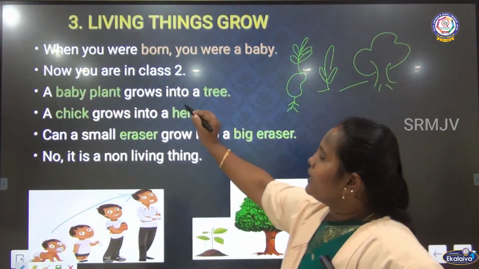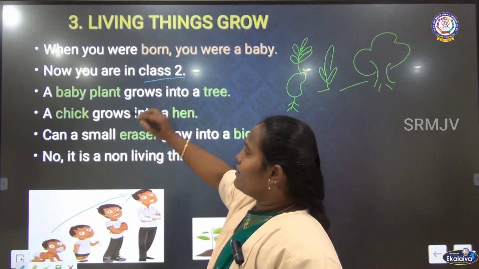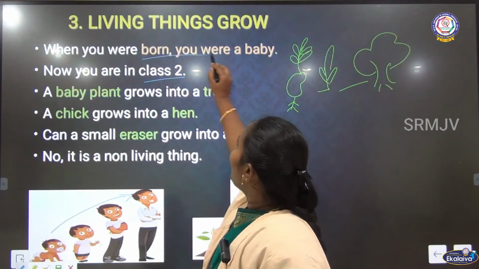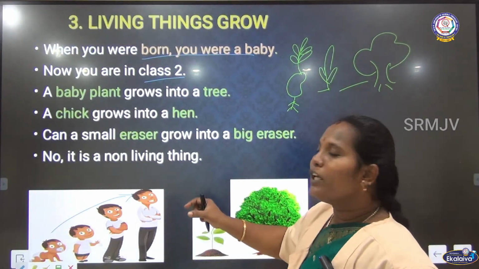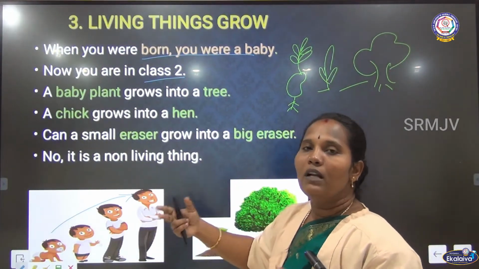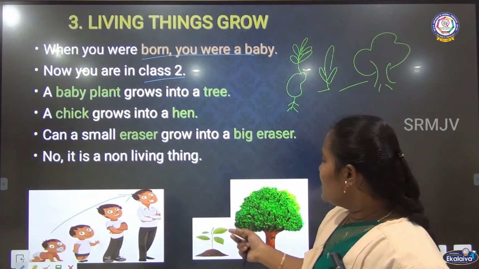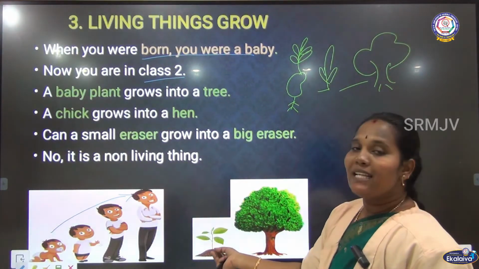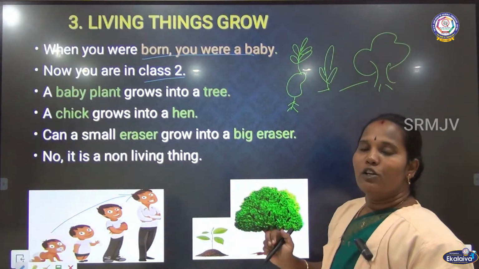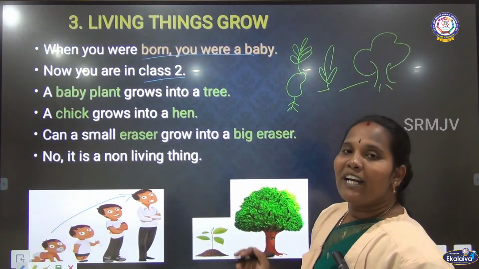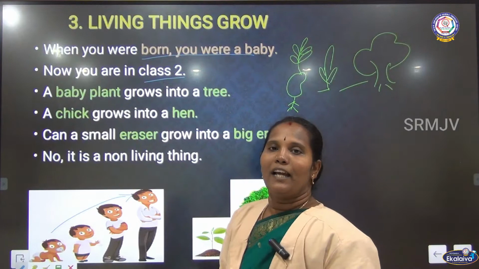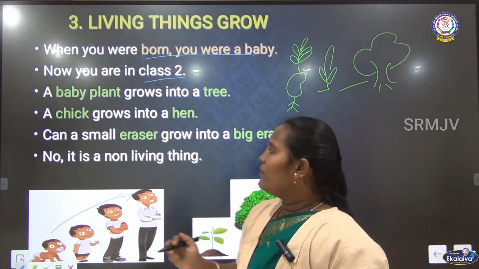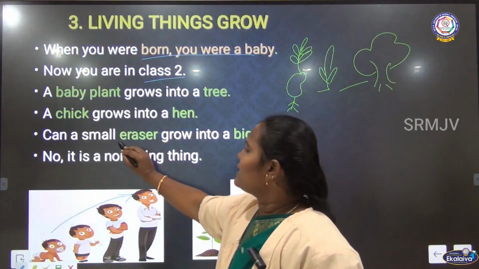See, now you are in the second standard, but when you were born, you were a small baby. Now you have grown up. Afterwards, slowly you will go to college and then go to work. Slowly you are growing, and the plants also. A small plant can grow like a big tree. So living things can grow, but non-living things cannot grow. The animals are also growing.